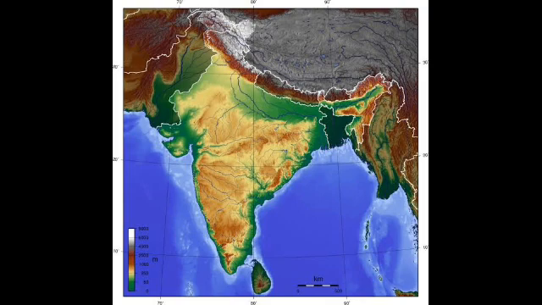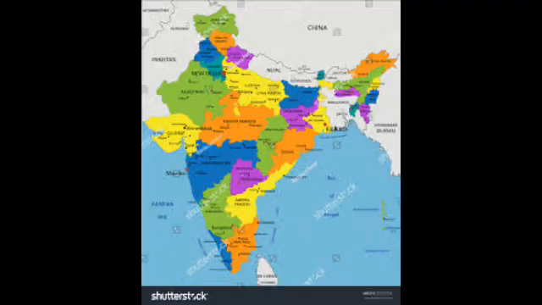Children, what is a physical map? A physical map shows land and water. On a physical map, you would find things like the elevation of the land, mountains, rivers, deserts, and much more. What is a political map? A political map shows borders and cities. It is the map that comes to mind when most people say the world map. It shows the outline of a state and the location of a city.